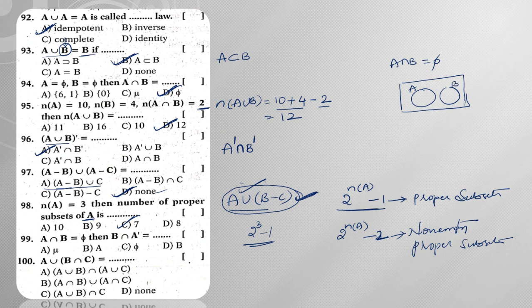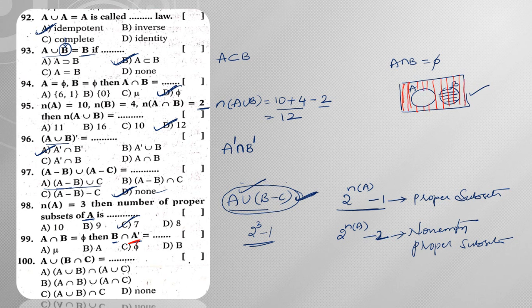Now A intersection B is equal to phi, so this is nothing but my figure. Now B is nothing but this particular part. Next, A complement means other than A, so whatever the region that is present. Now let us shade with a different color. So A complement means other than A, so whatever the area that is present, we need to shade it.